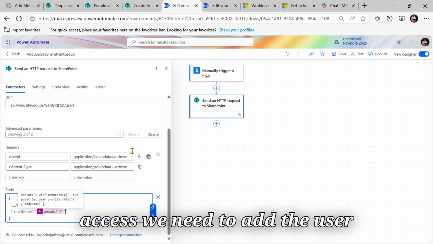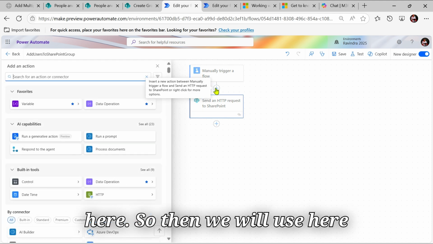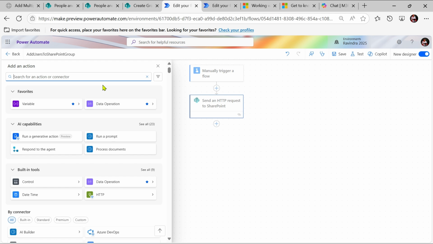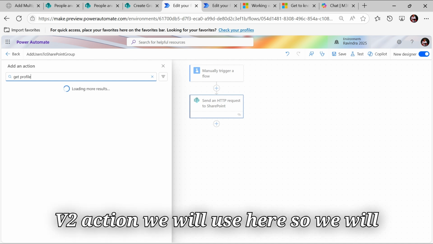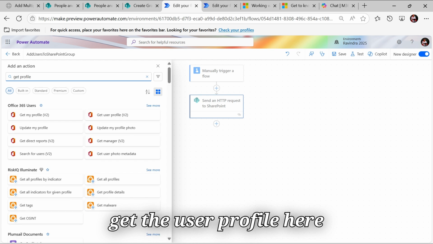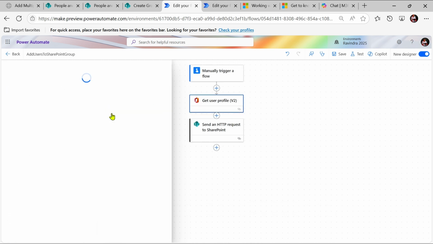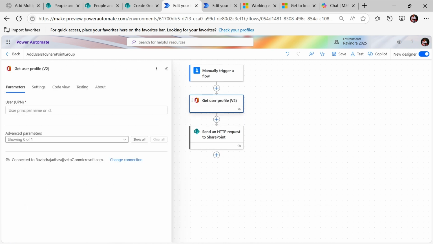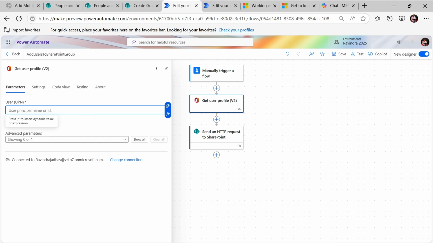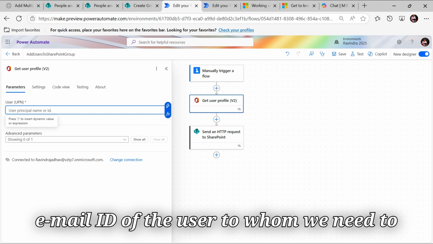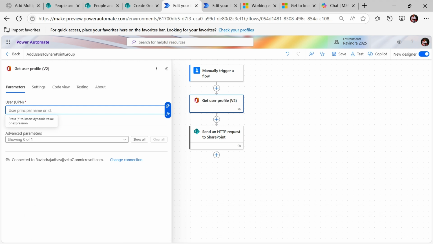We need to add the user here, so we will use the get profile v2 action. So we will get the user profile here, and we will use the email ID of the user to whom we need to give access.